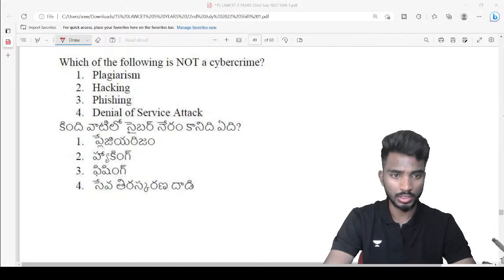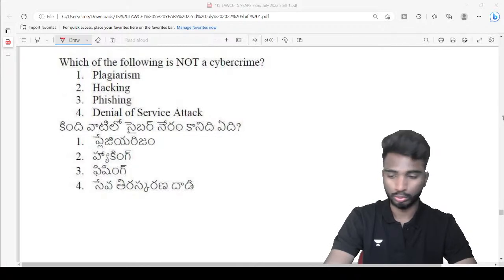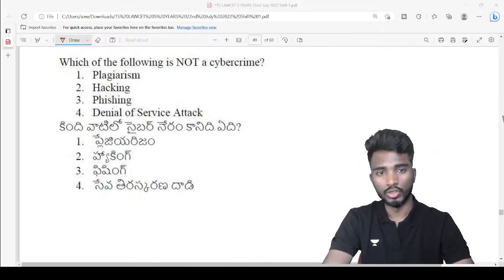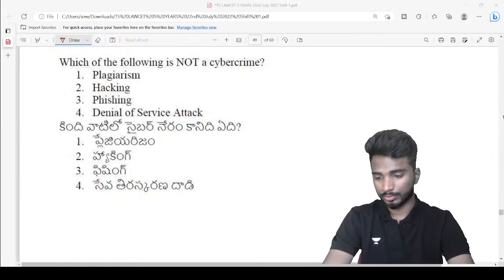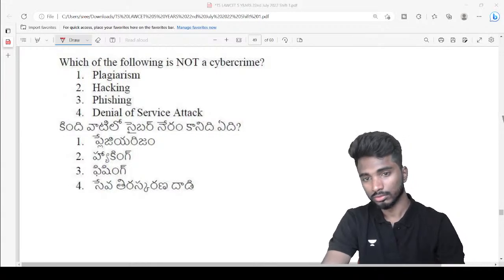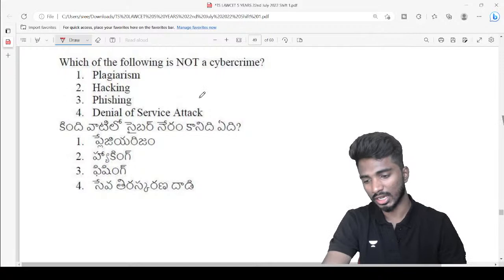What is the answer, guys? Which of the following is not a cybercrime? Very quickly. Very good, very good. Very good, Nidhi, excellent.